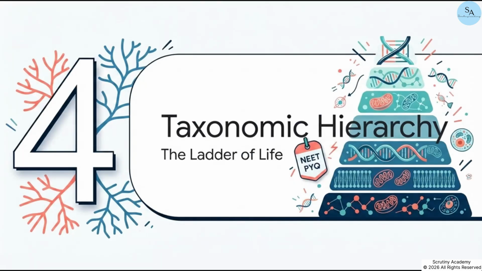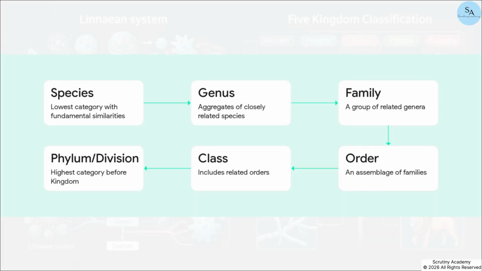Section 4, the Taxonomic Hierarchy. Let's build this ladder of life systematically, going in ascending order. We start at the very base with species, which is the lowest category of organisms sharing fundamental similarities. Related species are grouped into a genus. Related genera form a family. Assemblages of families form an order. Related orders make up a class, and related classes form a phylum. But watch out. Here's a crucial exam fact. For plants, classes with similar characters are assigned to a higher category called division instead of phylum. Finally, all phyla or divisions fall under the highest category of all, the kingdom.